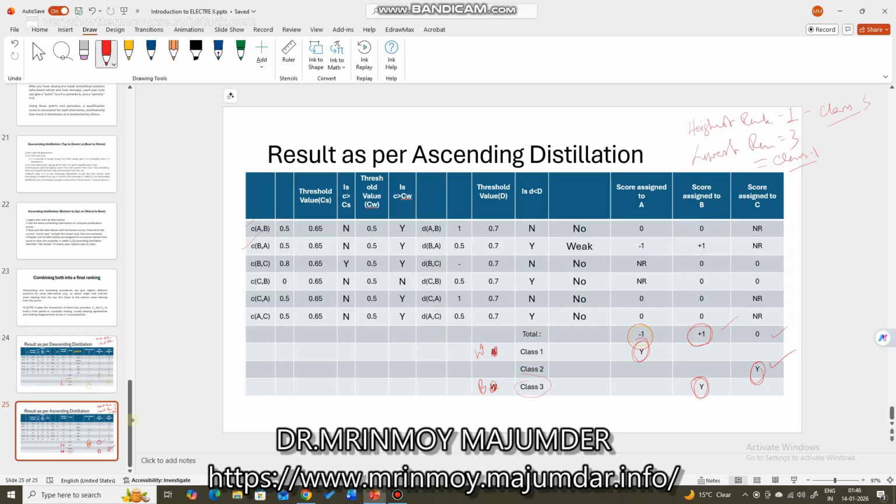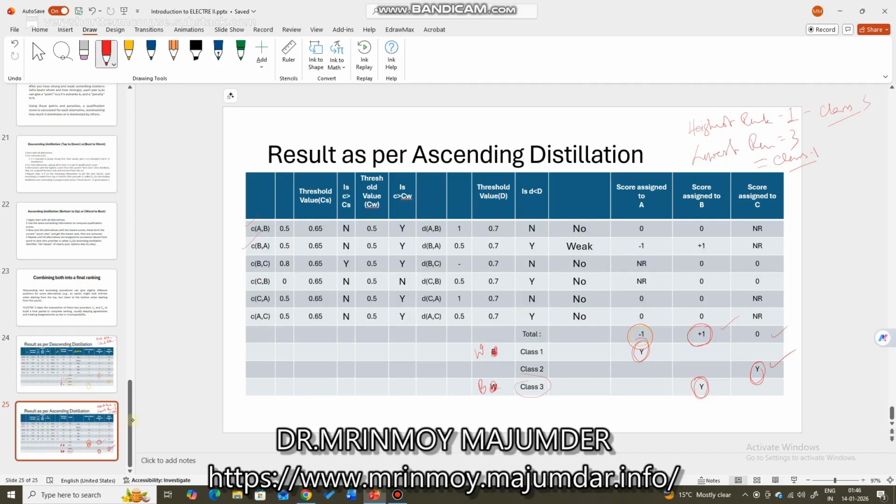And the alternative which is in between them, for both descending and ascending distillation, it gets class 2, which is the medium, neither good, neither best. So it cannot outrank the alternative which gets the best class for descending and worst class for ascending.